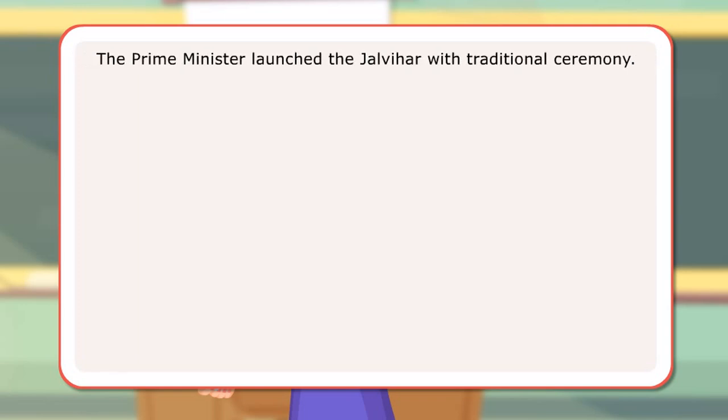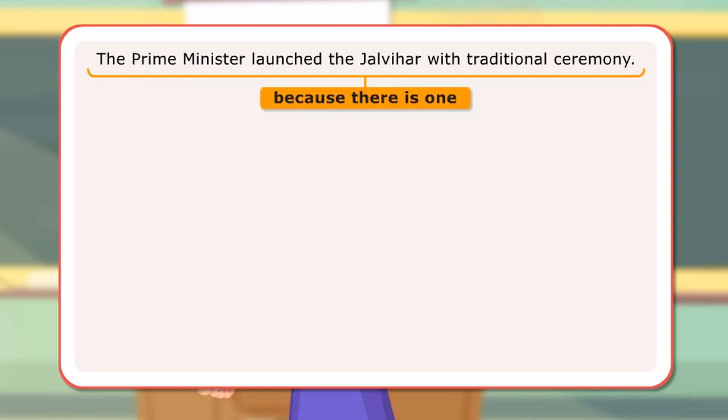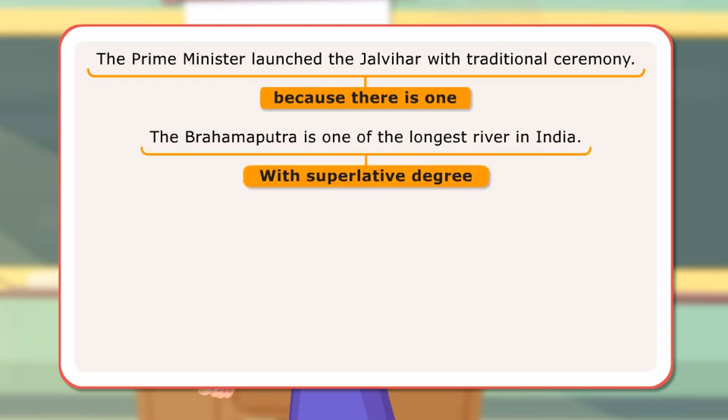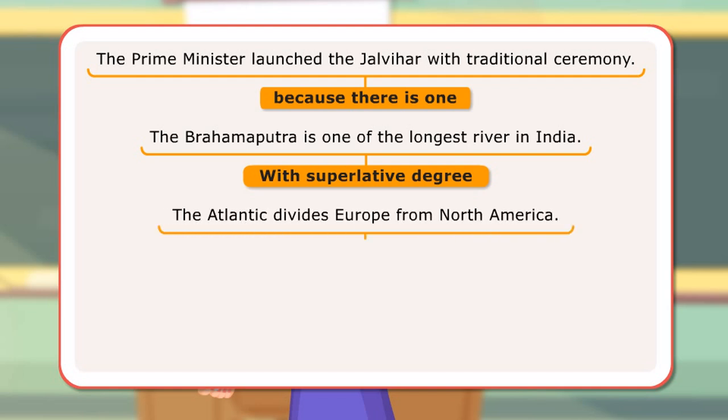Let us look at a few sentences with the definite article the. The Prime Minister launched the Jal Vihar with traditional ceremony, because there is one. The Brahmaputra is one of the longest rivers in India. With superlative degree. The Atlantic divides Europe from North America. With oceans.